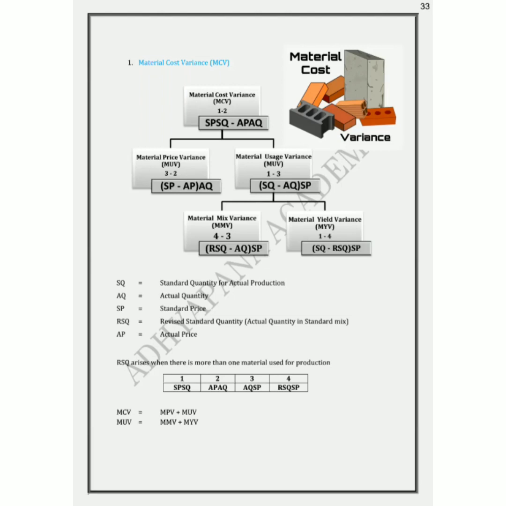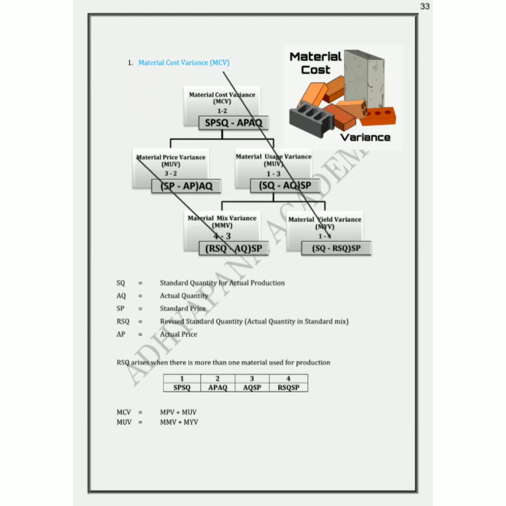Diagonally, it is 1 minus 2, 1 minus 3, and 1 minus 4. To the left, it is 3 minus 2 and 4 minus 3. You can remember these diagonal values easily. It goes in a descending order: 1 minus 2, 1 minus 3, and 1 minus 4.